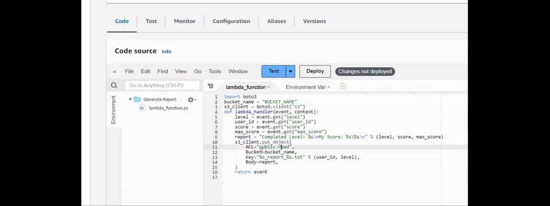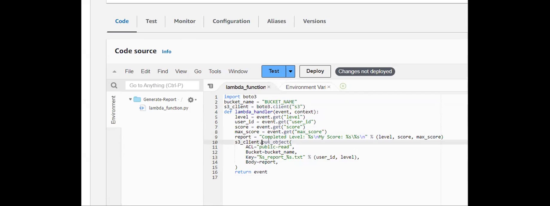That report variable, I'm just publishing. Inside my bucket, I'm putting my user ID as well as the level the user is currently on. Those two things, the user ID and level, I'm putting inside my bucket, and inside my body I'm providing the report, that is the completed level details and score. We are putting all of this using this Lambda function. For that, we connected to the S3 bucket by using this Boto3 client.